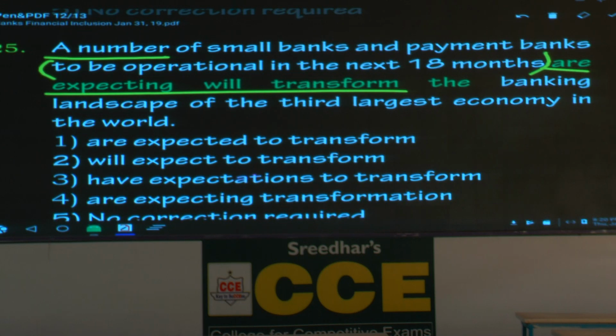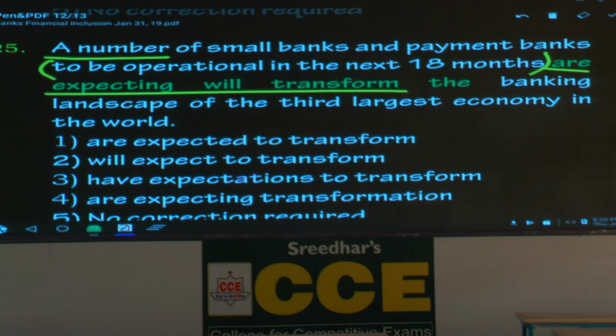Now we will read the sentence. A number of small banks and payment banks are expected to transform. We expect the small banks to transform. Change it to passive voice. Small banks are expected to transform. So it seems right. Hold that one.